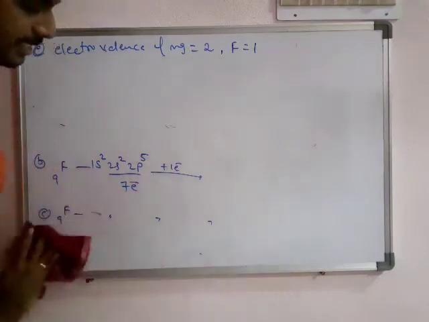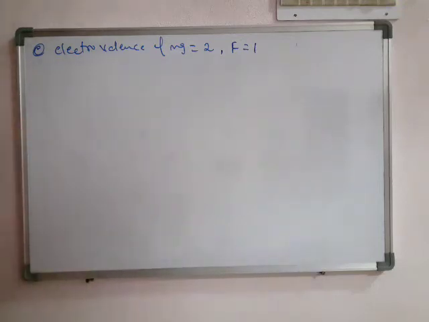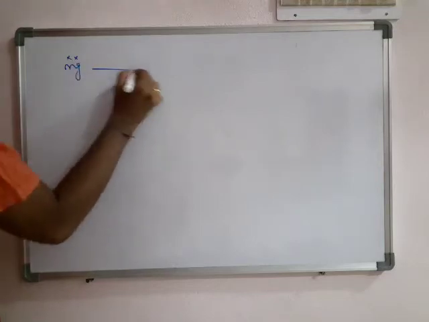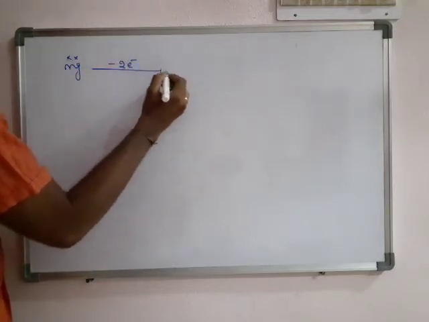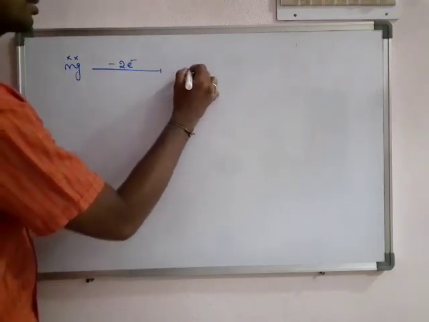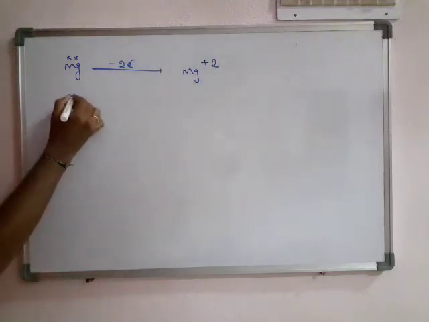Okay, and it can be represented in another way. Magnesium having 2 valency electrons. By losing the 2 electrons. F is having how many electrons? 7.